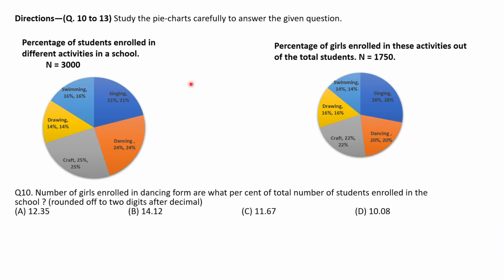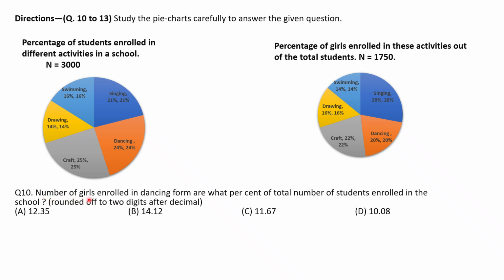Now question number 10 to 13 is a data interpretation question. So here I have given questions based on pie chart. The first pie chart is about percentage of students enrolled in different activities in a school, and there are total 3000 students. Singing 21%, dancing 24%, craft 25%, drawing 14%, and swimming is 16%. The other pie chart gives the percentage of girls enrolled in these activities out of the total students. So total girls are 1750. Out of them, singing 28%, dancing 20%, craft 22%, drawing 16%, and swimming 14%.